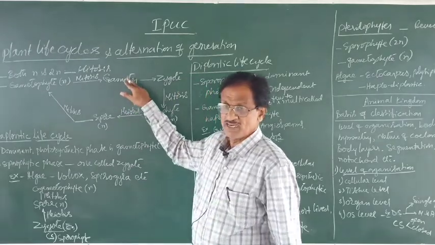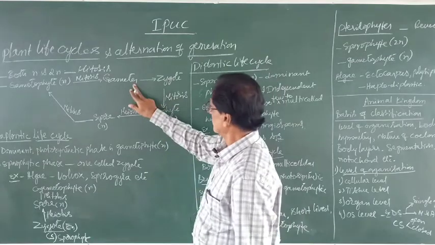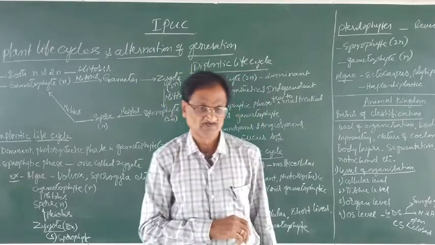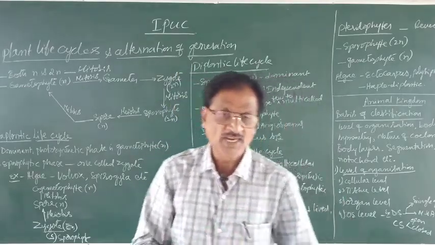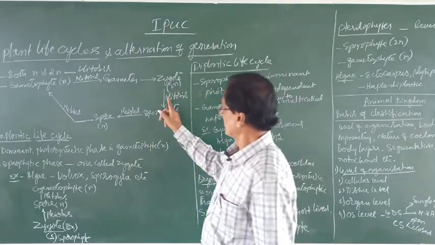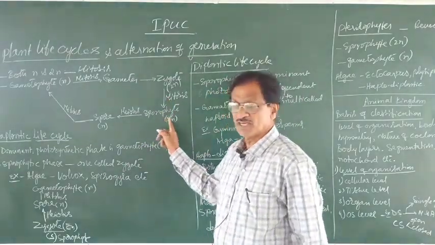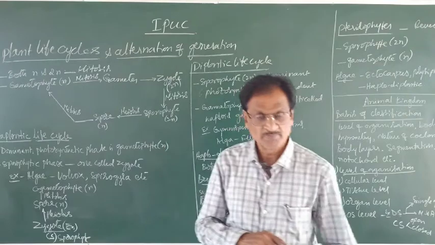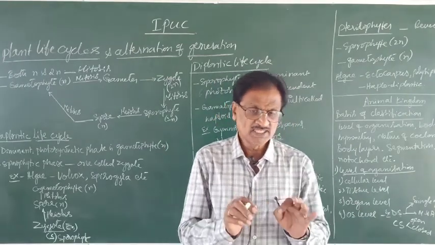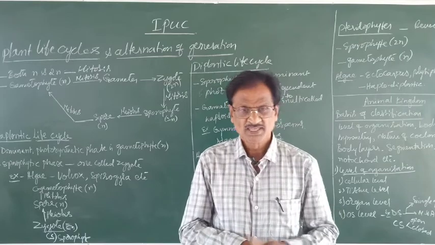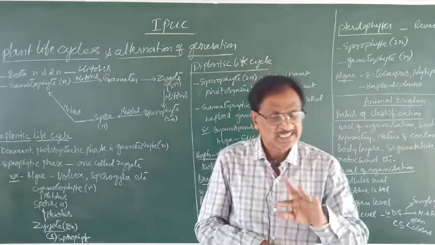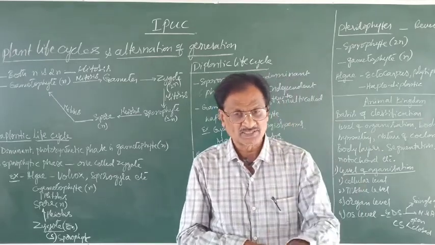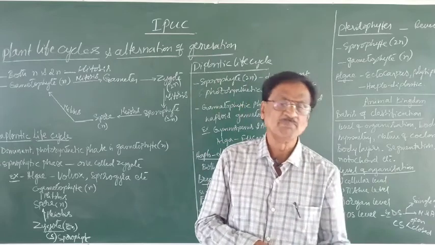The male and female gametes fuse together forming a diploid cell by name zygote. The zygote, by dividing repeatedly by mitosis, gives rise to a diploid phase by name sporophyte. This sporophyte, by meiotic division, which is a reductional division, has its chromosome number reduced to half of the diploid number.